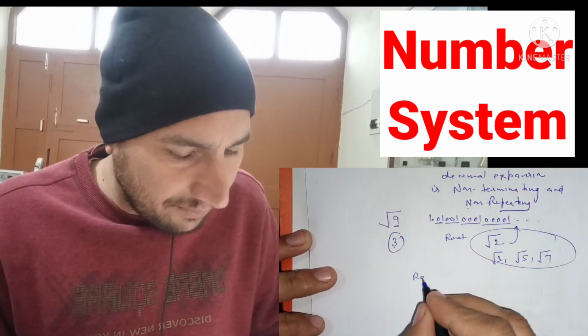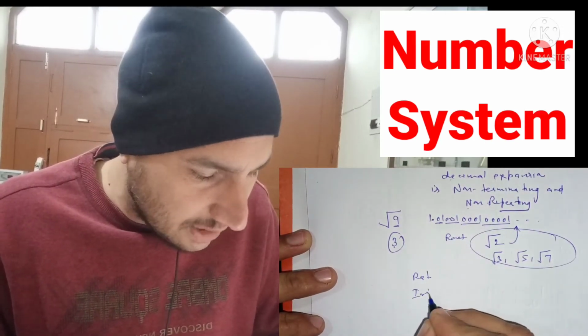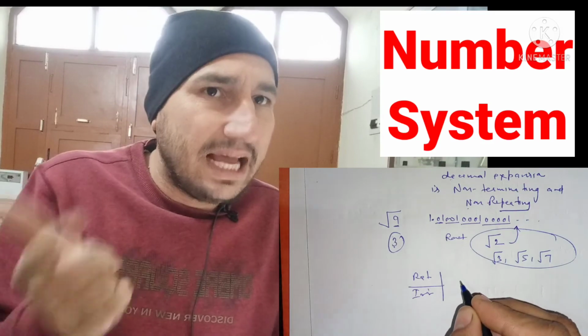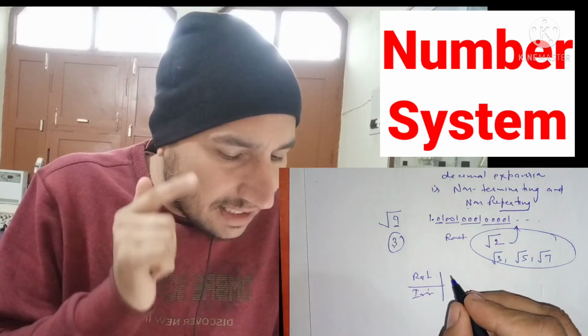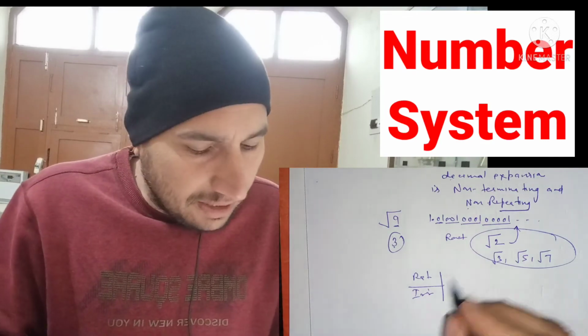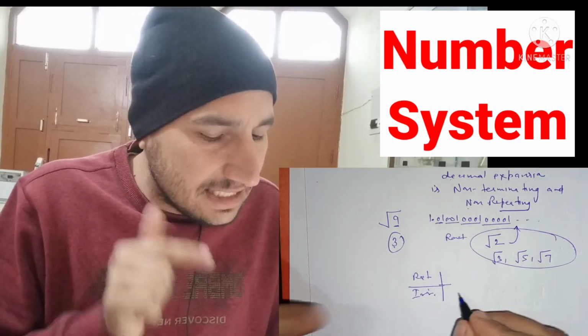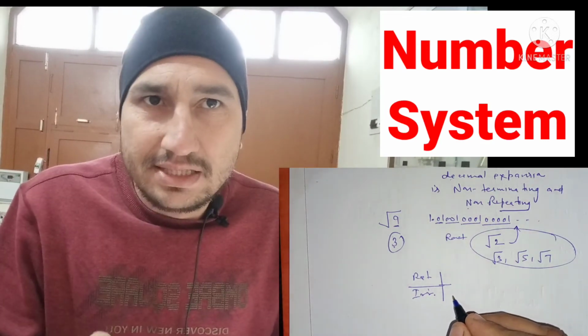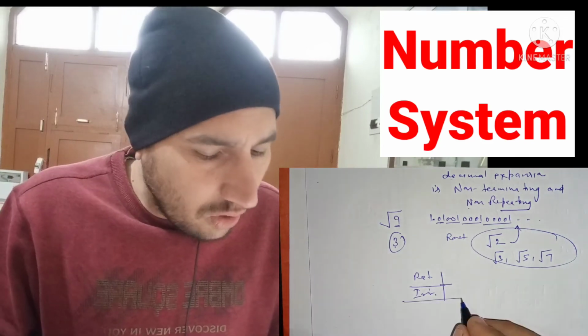So rational numbers and irrational numbers: the simple definition is that in rational numbers the decimal expansion is either terminating or non-terminating but repeating. But in the case of irrational numbers, the decimal expansion is always non-repeating. So this is all about the numbers.